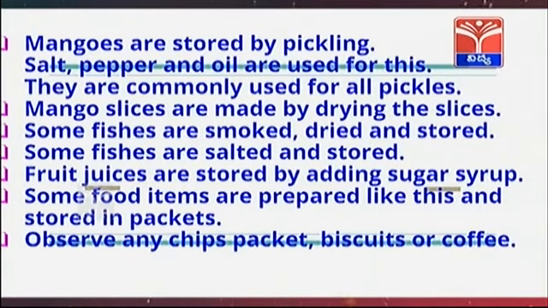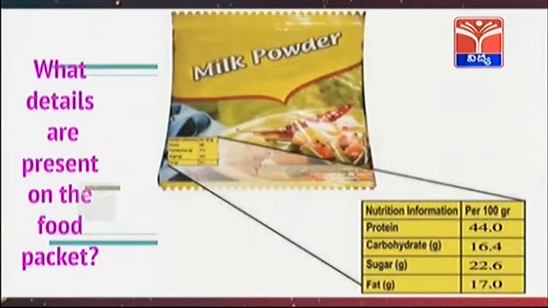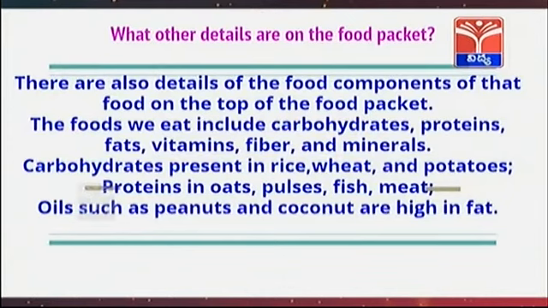Observe any chips packet, biscuits or coffee. What details are present on the food packet? The packet in which the food is stored contains details of the ingredients used to make the food as well as the size of the food. There are also details on how long it can be used. What other details are present on the food packet? There are also details of the food components of that food on the top of the food packet.